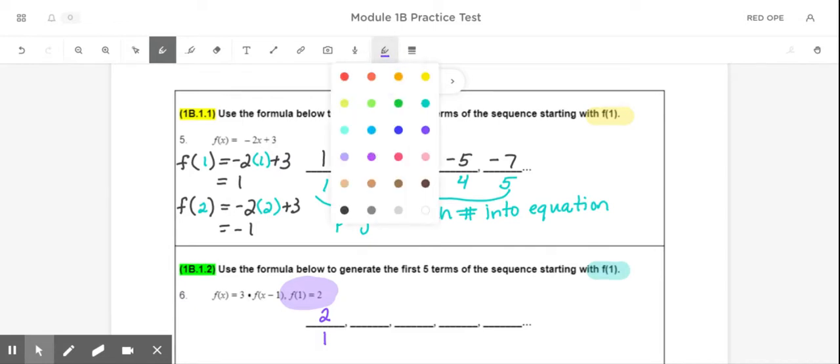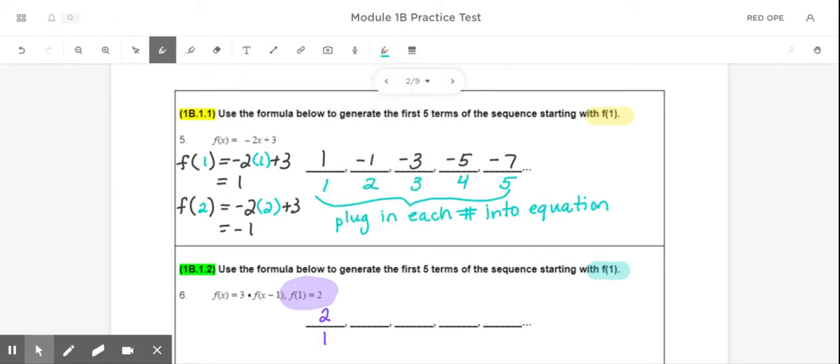Now, the other thing I can always see in a recursive equation is the pattern. So it says here that we have 3 times f of x minus 1. What that means is that the pattern to get from one number to the next number would be to multiply by 3. So if I use that pattern here and I multiply by 3, I get 6, and then 18, and then 54, and then 162. And so using a recursive, I think, is actually a little bit easier than using an explicit equation to do this problem. All right, let's take a look at the next problem.